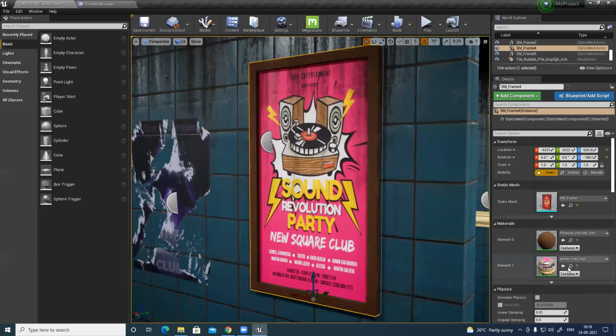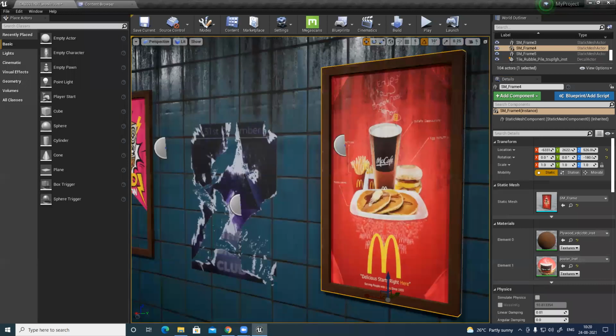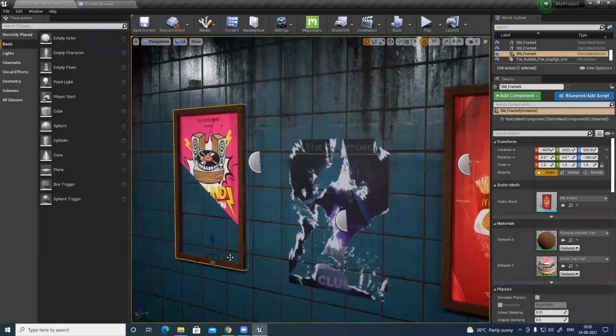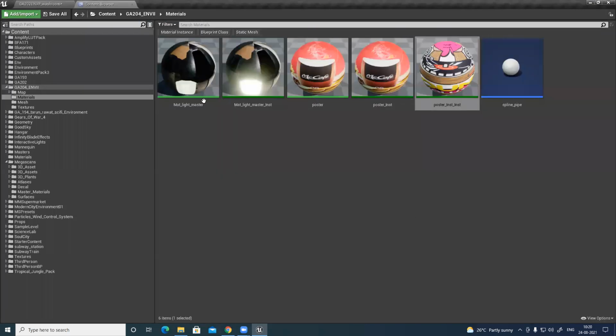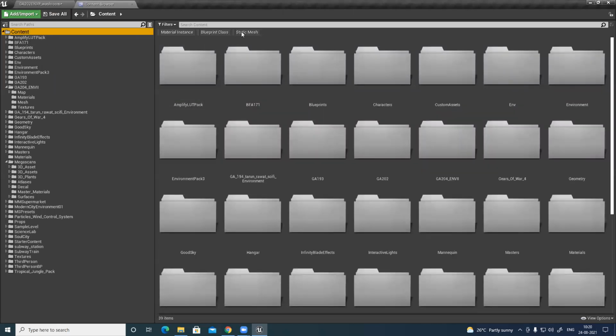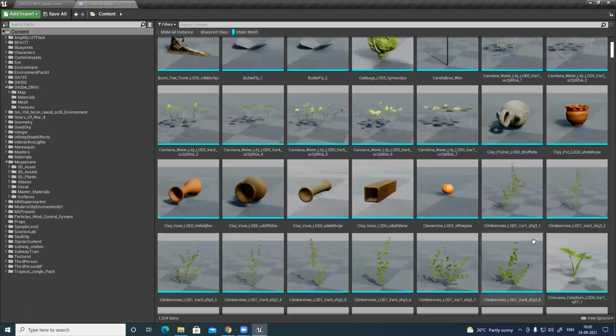Select this one, reset the other texture. Align it nicely. Static mesh.